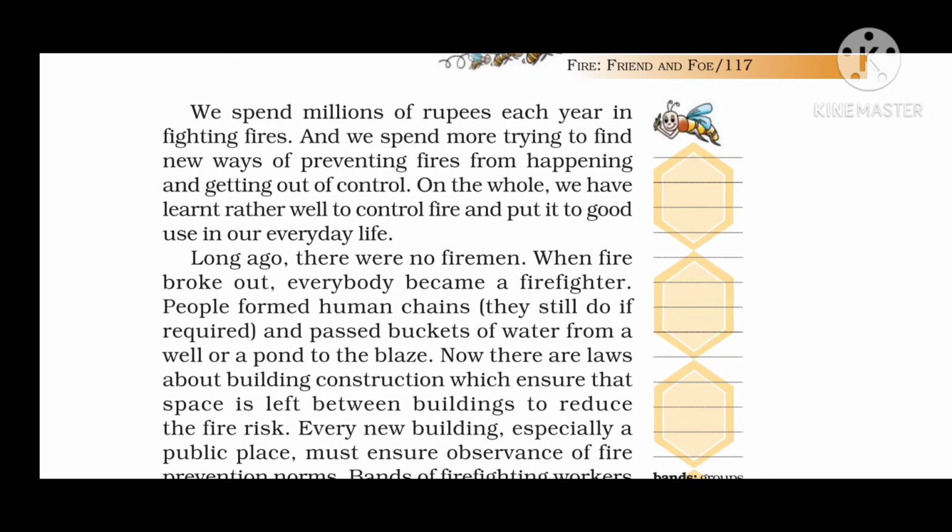As it has been written in this paragraph, the government, or we people, spend millions of rupees each year to fight fires. So why should we wait for the fire to catch and then spend? We must first of all be cautious. We must take preventive measures so that there is no fire, and that's why there are some ways of preventing fires from happening and getting out of control. On the whole, we have also learned how we can control fire and put it to good use in our day to day life.